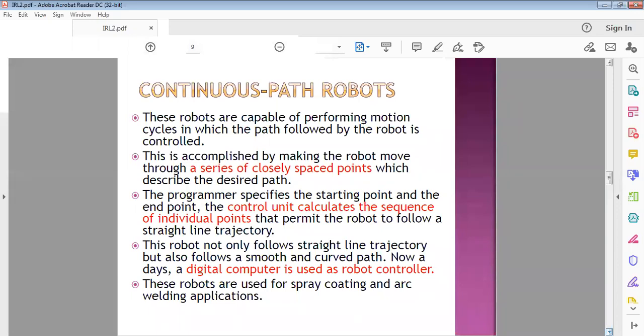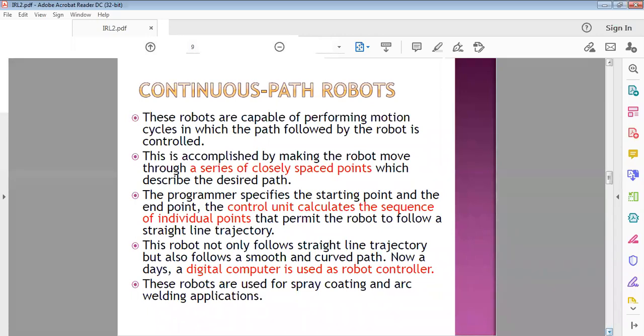This is accomplished by making the robot move through a series of closely spaced points, which describe the desired path. Earlier, in point-to-point control, the points were far away from each other, so in between the points there is a large gap.